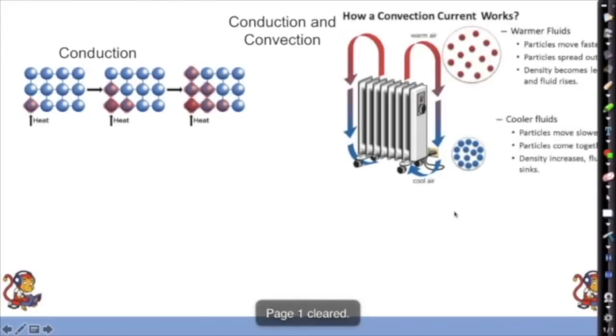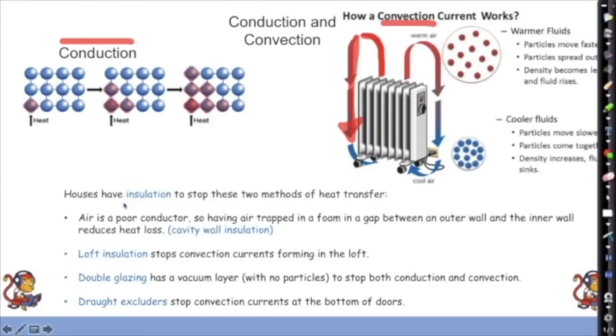Okay, convection currents are the movement of warm fluids. So that could be gases or liquids. They can both have convection currents in, where your air particles rise up because they're less dense and sink back down because they become more dense once they've cooled down. Okay, so convection is moving air particles. Conduction is the vibrating particles of a solid, and conduction happens best in solids because they're close together. Okay, houses have got insulation to stop these two methods of heat transfer.